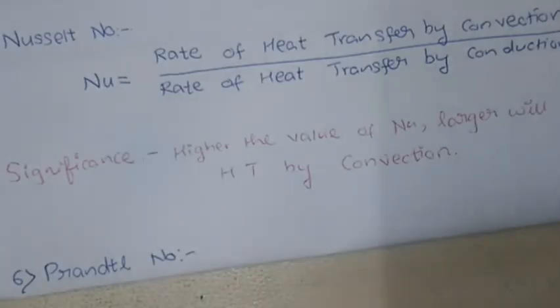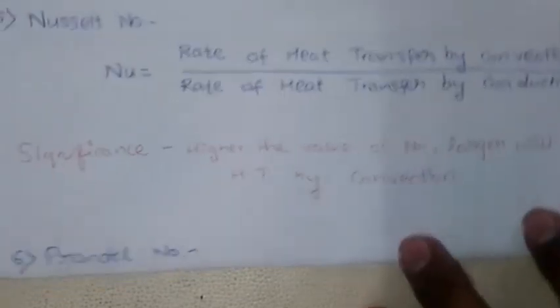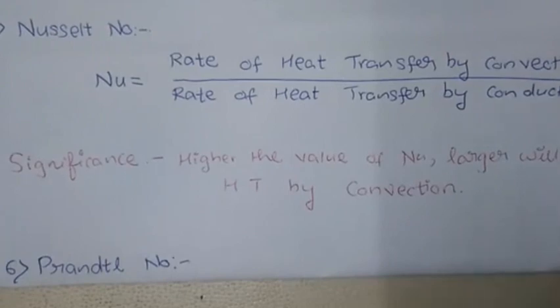So the numbers we just studied, that is Reynolds number, Mach number, Weber number and Froude number, all those are used in fluid mechanics. Now the next numbers, that's Nusselt, Prandtl, Rayleigh and Grashof, they are basically used in heat transfer. Okay, so let us talk about Nusselt number.